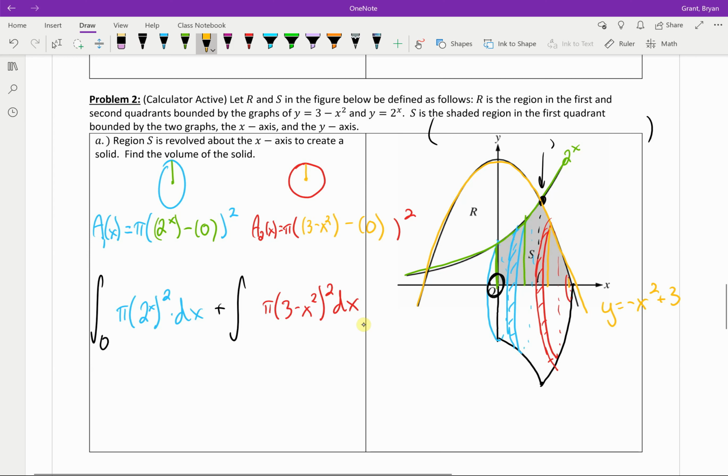We could do that math. We could just set our parabola equal to 0. X squared equals 3, x equals plus or minus square root of 3. Oh, that's nice and easy. We can just write the square root of 3 here.